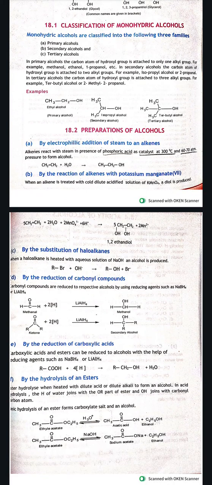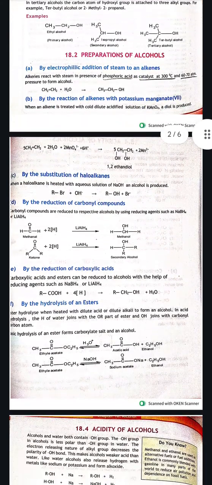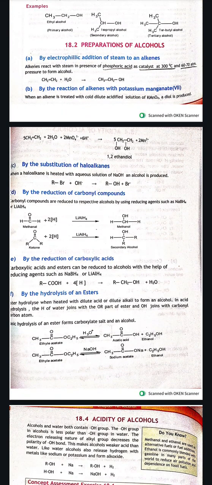Like we have the ethyl alcohol, which is a primary alcohol, because in this the carbon is attached with one alkyl group. So isopropyl alcohol is a secondary alcohol, and tertiary butyl alcohol is a tertiary alcohol. Now there are various methods of preparation of alcohols.